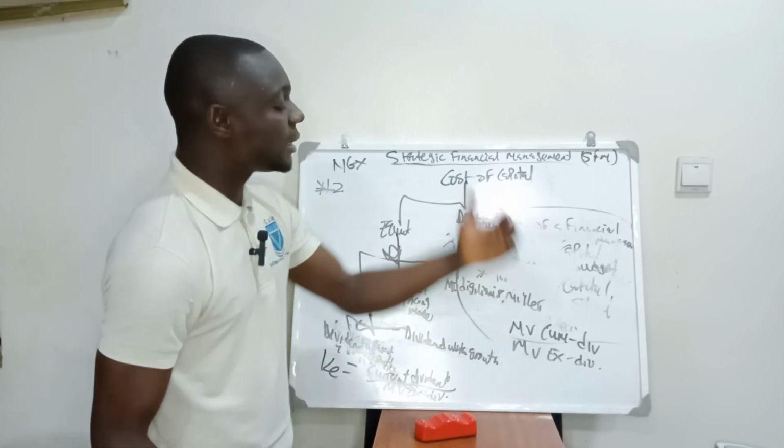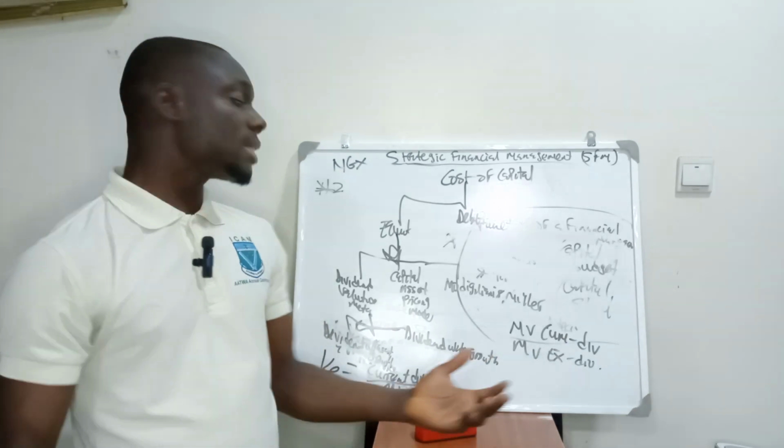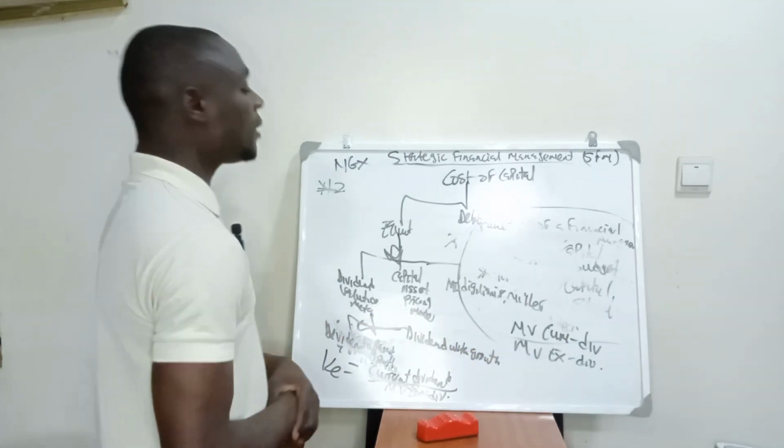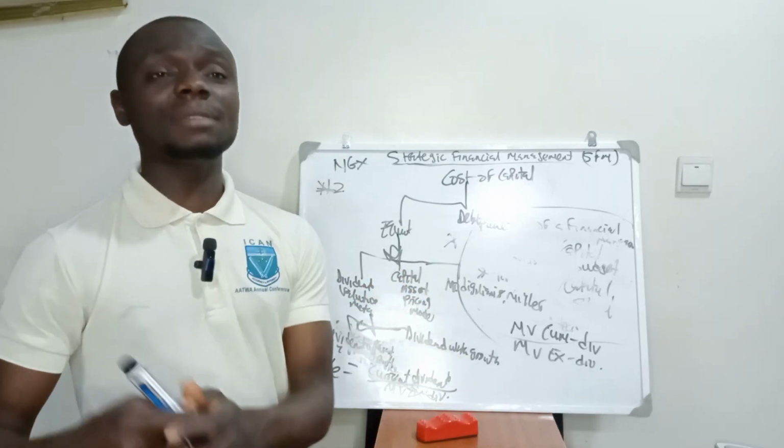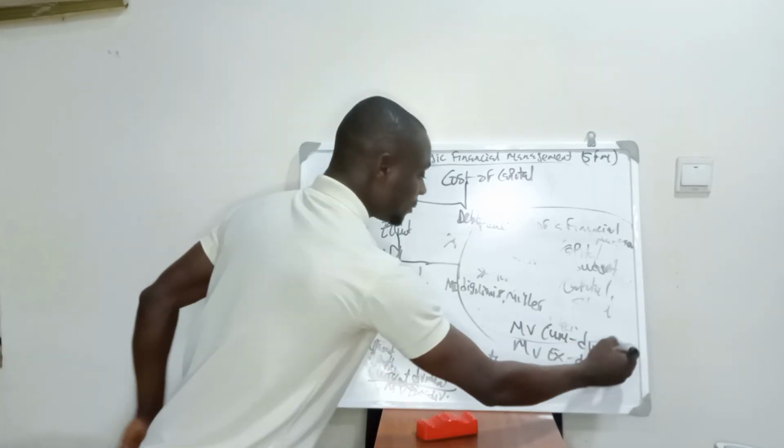How do we determine the market value ex-div? For instance, we are given in a question that there is a market value cum div of 50 naira.